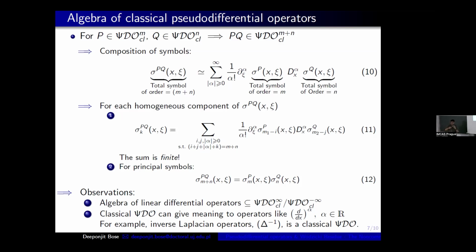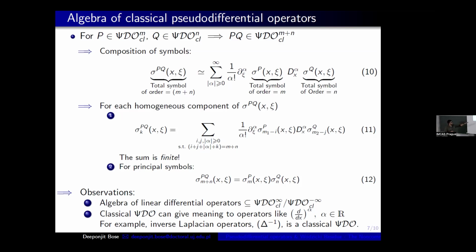So when sigma M acts on some pseudo differential operator of order M minus 1, it is giving me 0. So sigma M acting on some lower order pseudo differential operators will give me 0. So this forms a non-trivial ideal. So we have to quotient out when we take the whole union. So that's why. So this is by far the definition of these pseudo differential operators and their algebra.